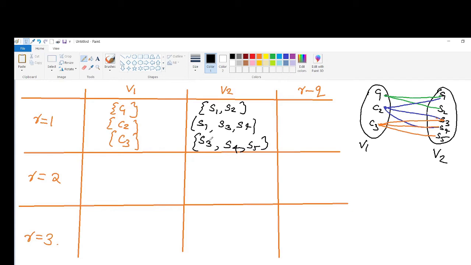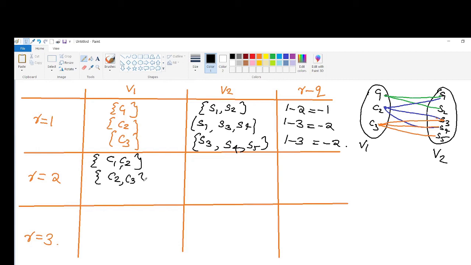So what is the value of R minus Q here? Q is the number of vertices in V2, R is the number of vertices in V1. So find the difference between them, R minus Q. So 1 minus 2 equal to minus 1. Here 1 minus 3 equal to minus 2. Here 1 minus 3 equal to minus 2. Next we consider sets having two vertices in V1.